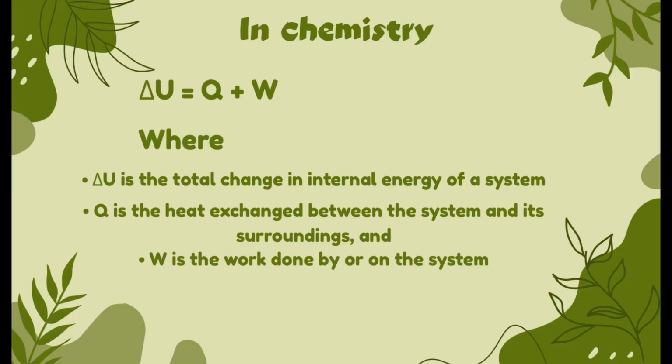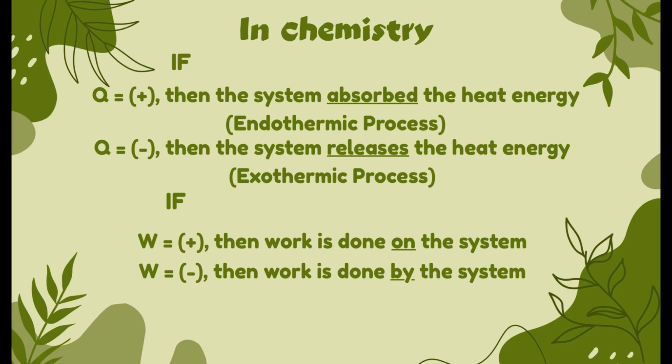In chemistry, the formula of the first law of thermodynamics is ΔU = Q + W, wherein ΔU is the total change in internal energy of a system, Q is the heat exchange between the system and its surroundings, and W is the work done by or on the system. If Q is positive,